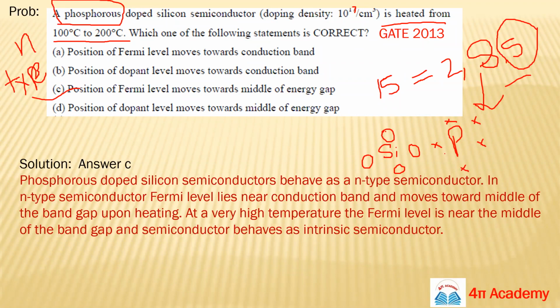You will have silicon somewhere here also. The 4 electrons will make covalent bonds, but the extra fifth electron will remain. This is your extra electron, and that's why it's an n-type semiconductor, because this doping material is adding an extra electron. Got it? So don't get confused about this.